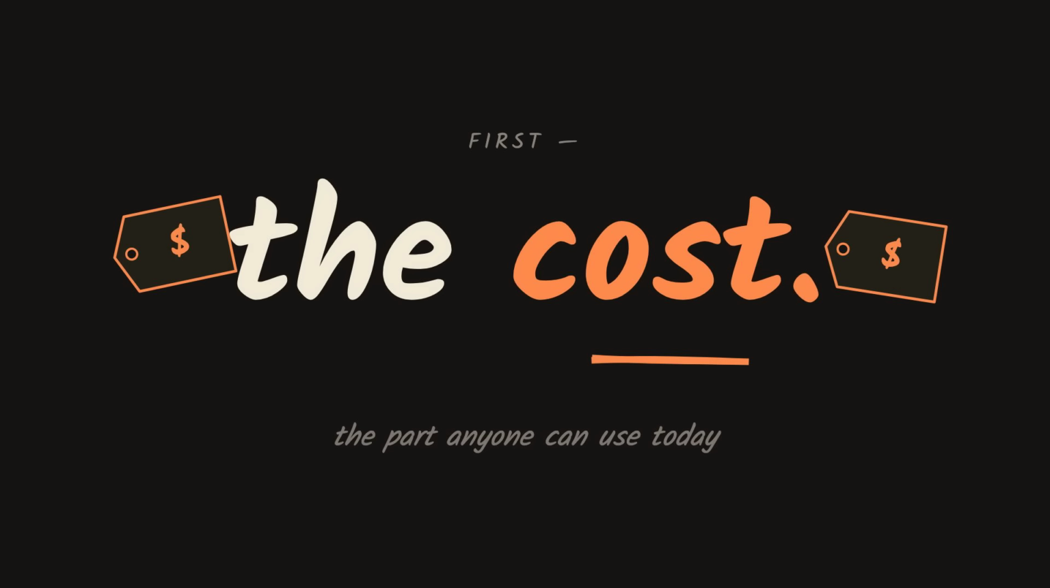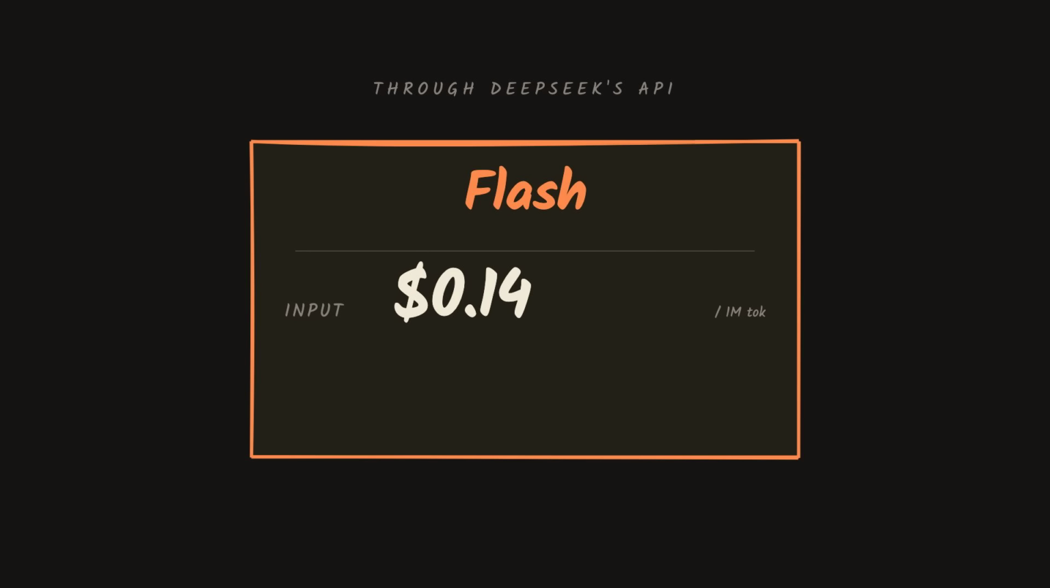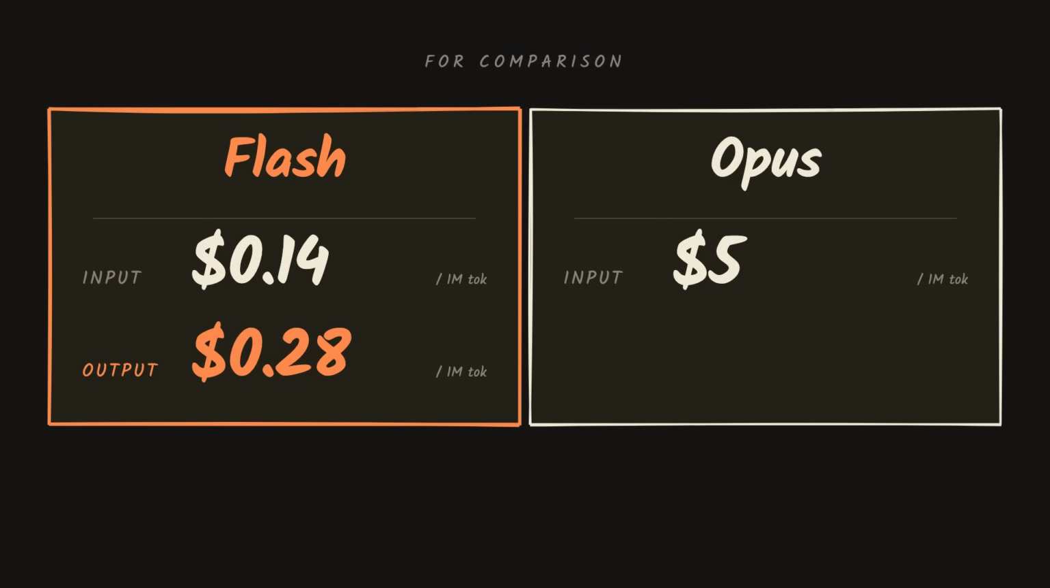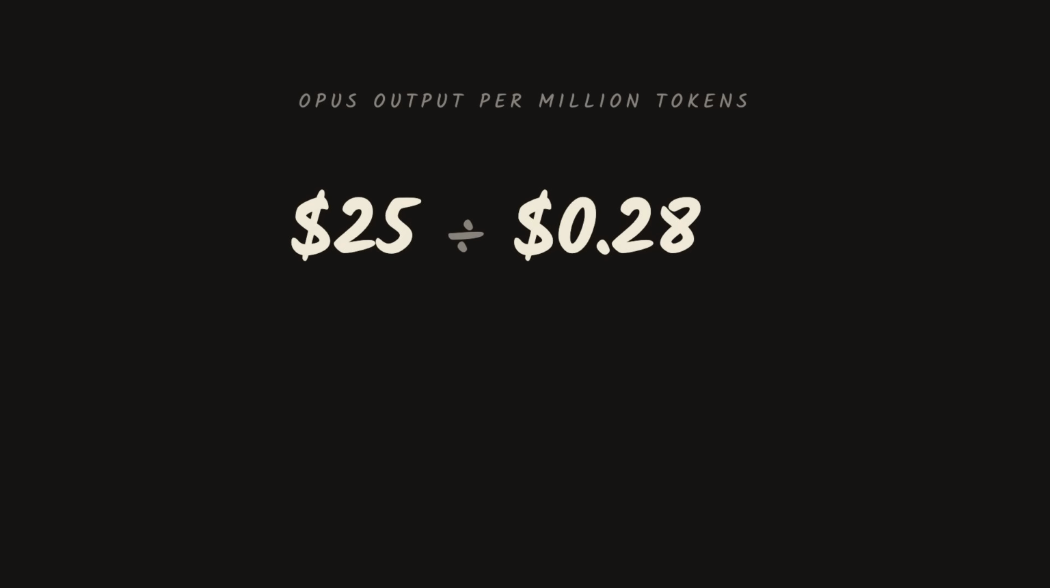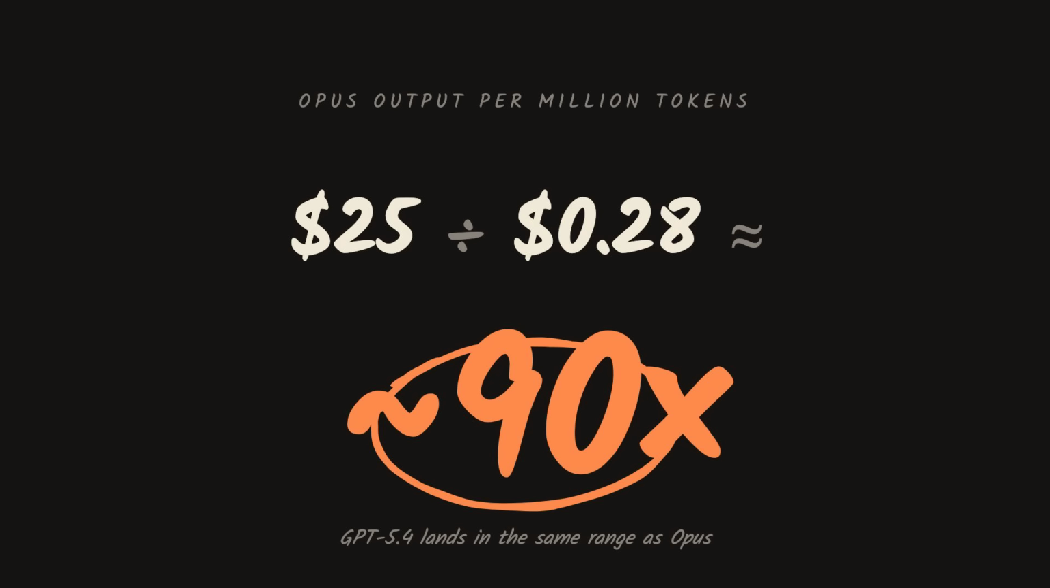Start with the cost, because it's the part anyone can use today. Through DeepSeek's API, Flash costs 14 cents per million input tokens, 28 cents per million output. Claude Opus, for comparison, is $5 per million input, 25 per million output. Opus's output is almost 90 times more expensive.